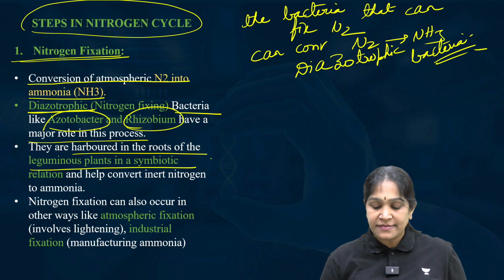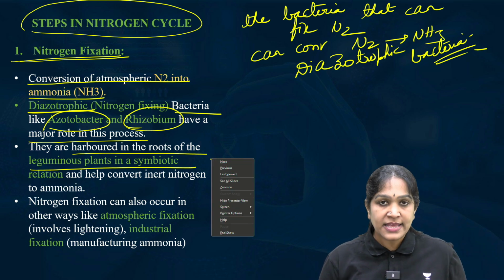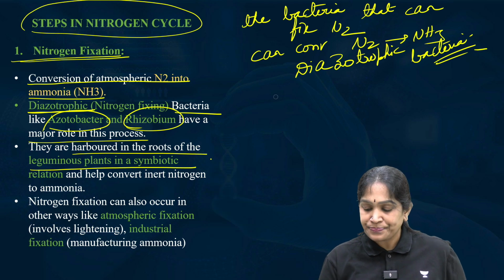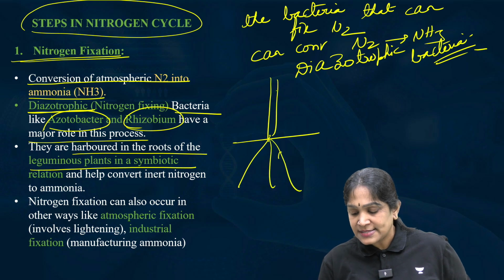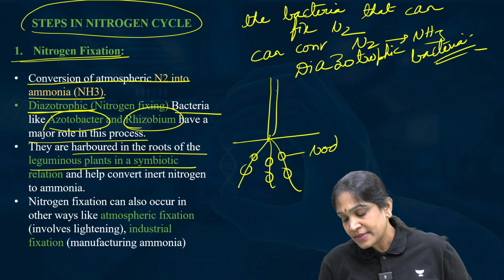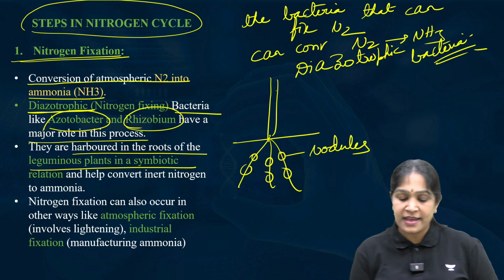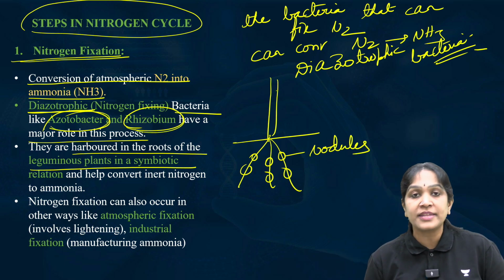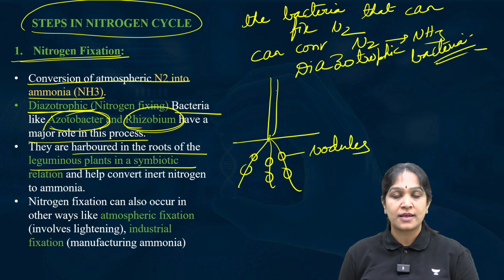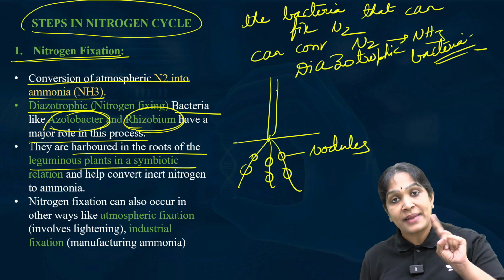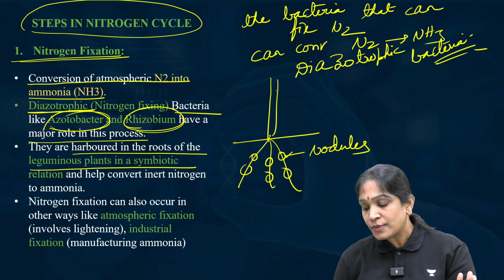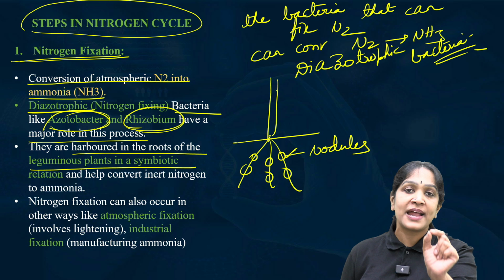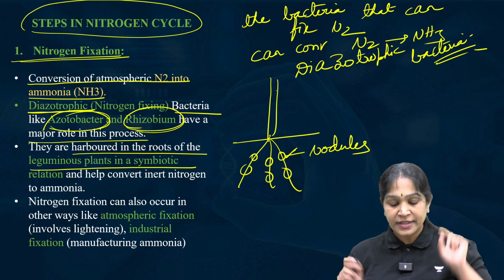Leguminous plants means our pulses. These plants are called leguminous plants. In the roots of these plants, as nodules. What are they called? Nodules. These nodules will have Azotobacter, Rhizobium, the nitrogen fixing bacteria. So can a leguminous plant fix the nitrogen? No. The bacteria in the root nodules of the leguminous plant will fix the nitrogen, right?